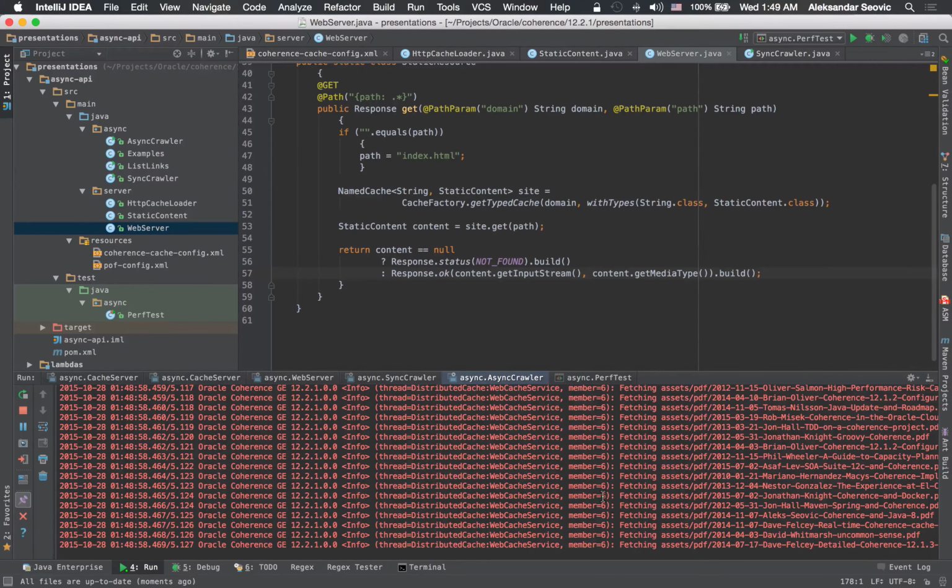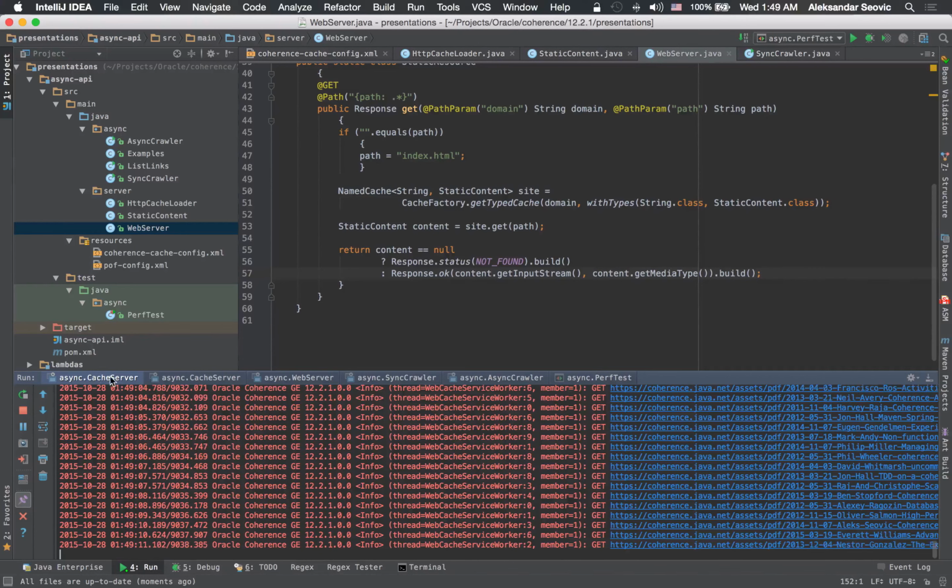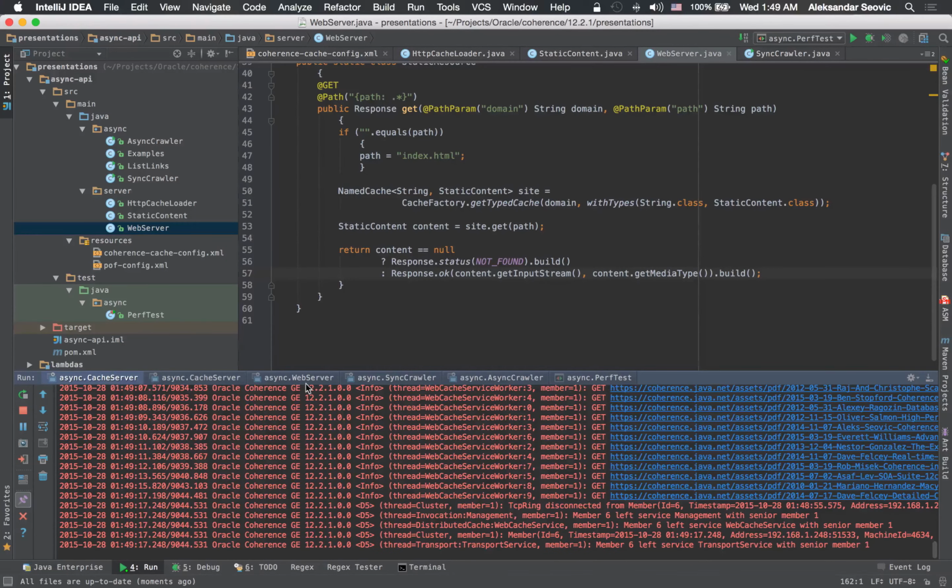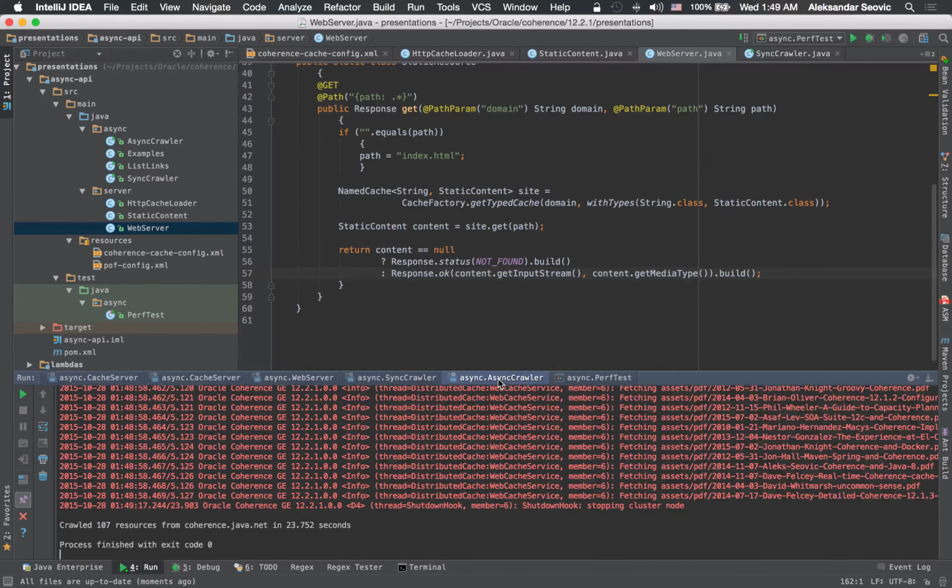Now, this is not finished yet, right? I mean, it actually made a request, it parsed all the content, it made a request for all the resources that we need to fetch, and the servers are still working on fetching those, right? And you can see the servers are actually working faster than before, and that will be reflected. And now we are done. The async crawler is done, and it took about 24 seconds. So 145 versus 23, and the code is very much alike, and the functionality is exactly the same.